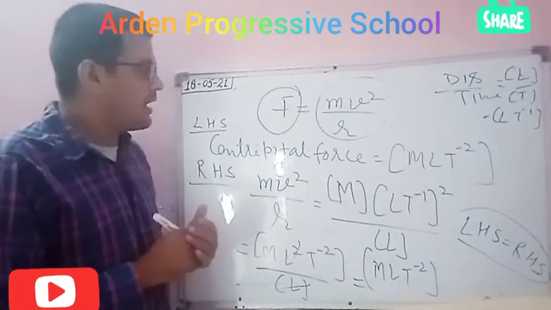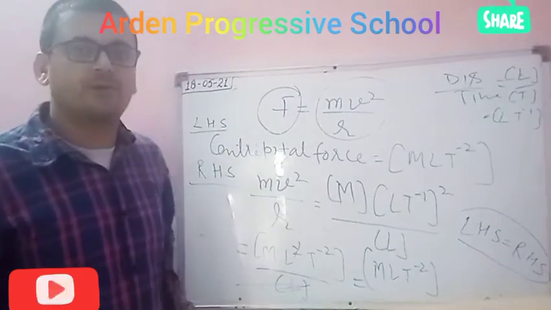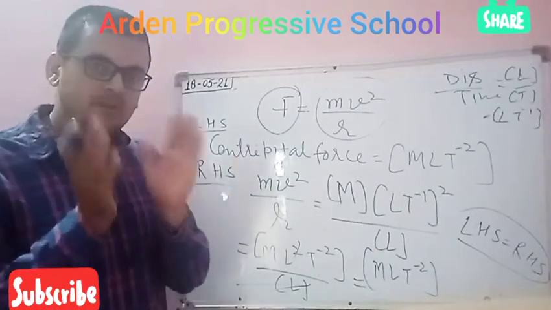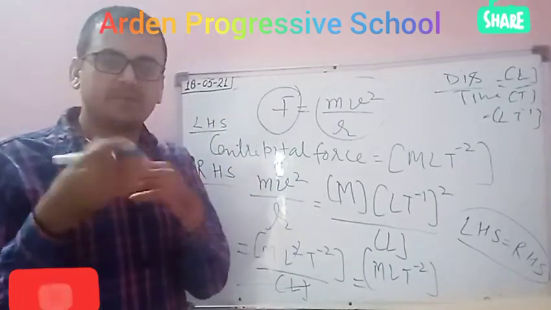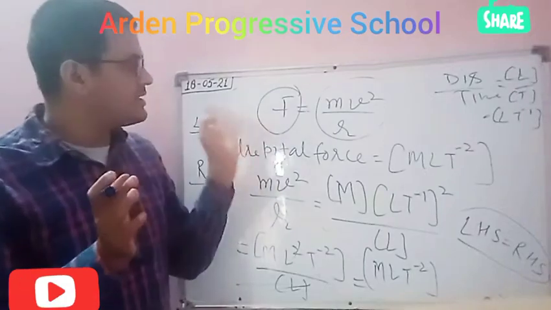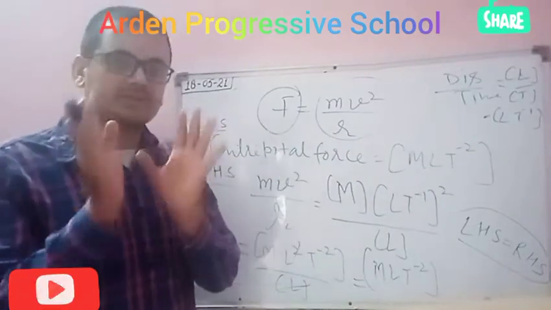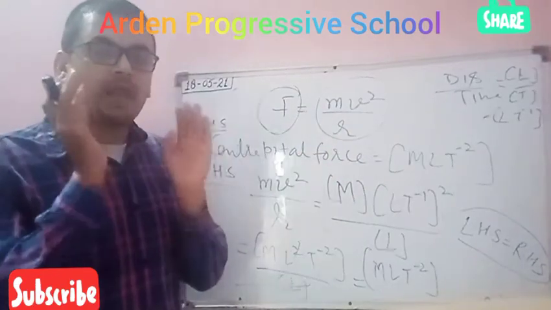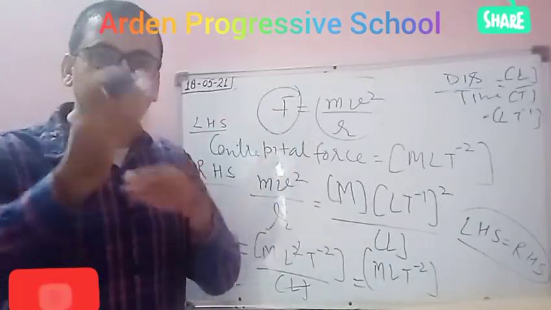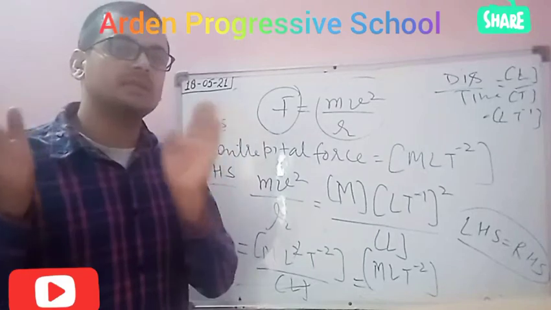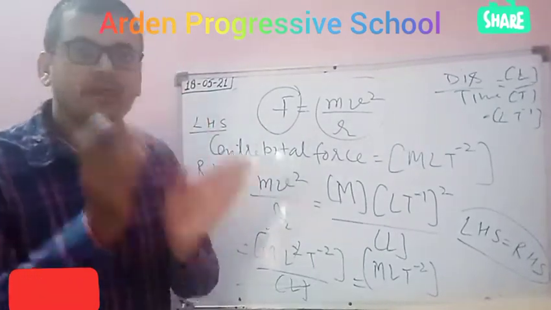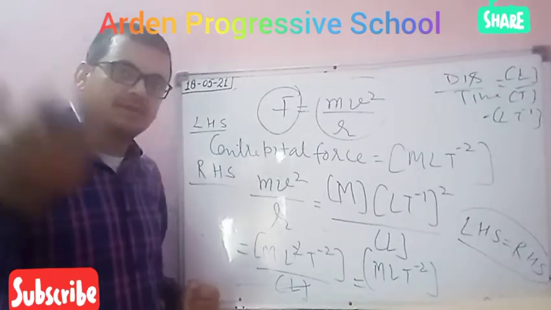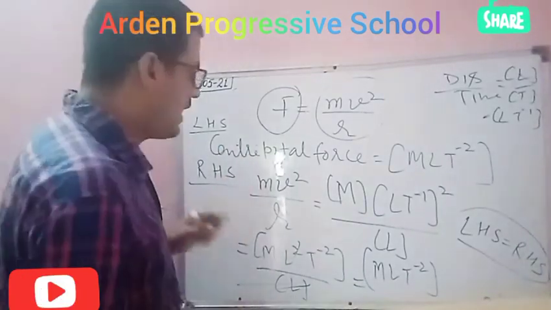Student, I am giving you one more example for this. In the principle of homogeneity, the statement, which I am repeating again, is that in any physical equation, dimension of both sides must be same. But if any equation consists of more than one term, then dimension of each and every term must be same. How is it correct? I am checking.